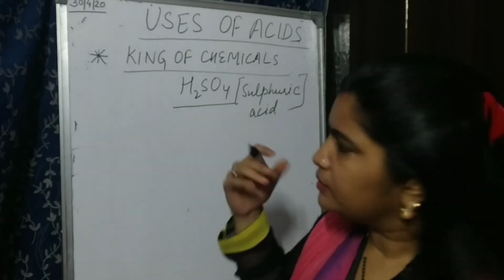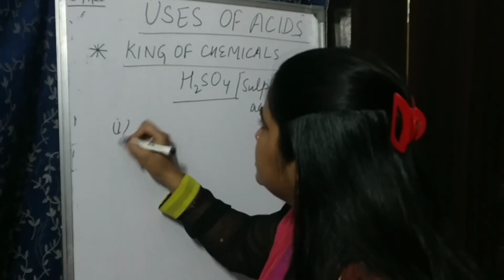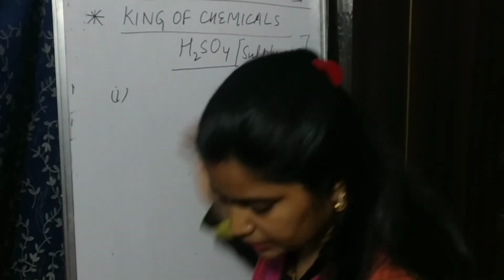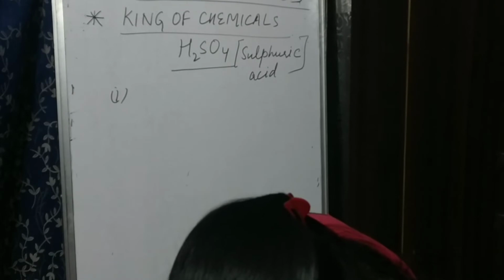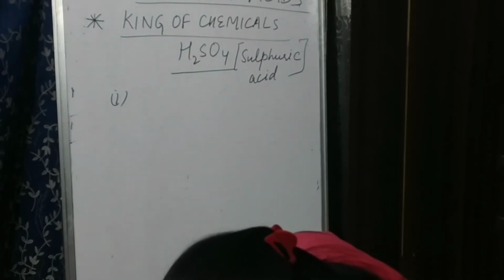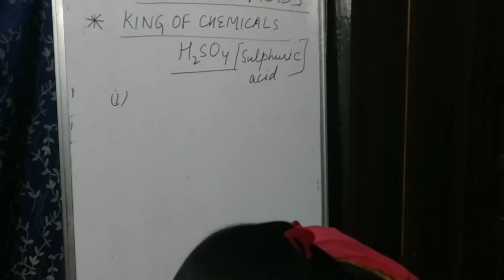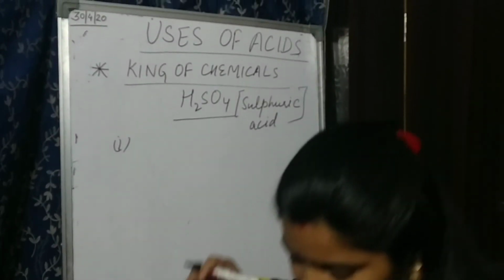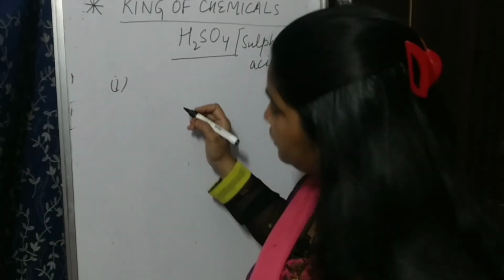Okay, so you can write one by one. In one point you can mention that it is used in manufacture of fertilizers.